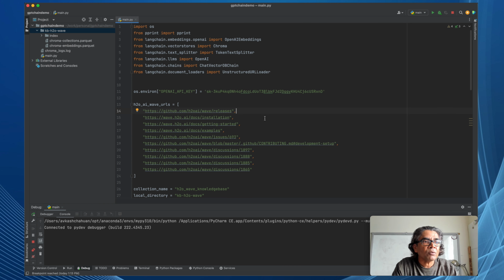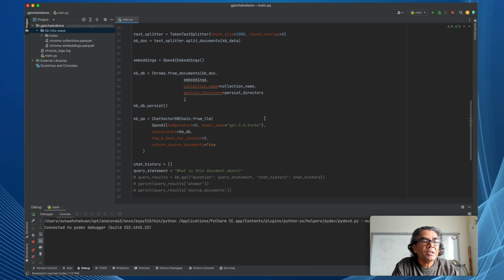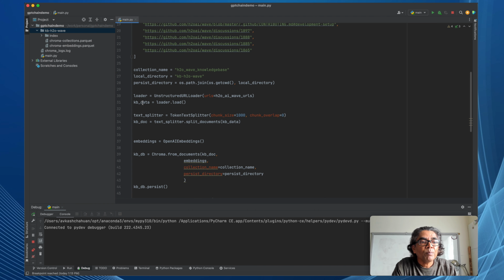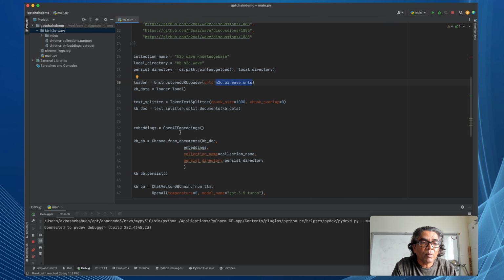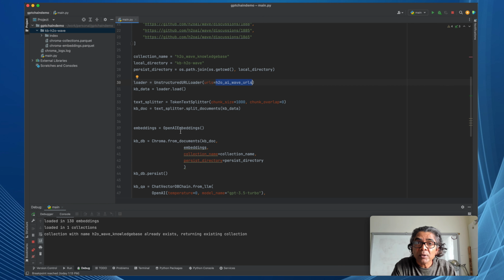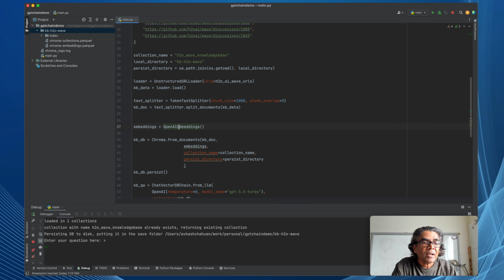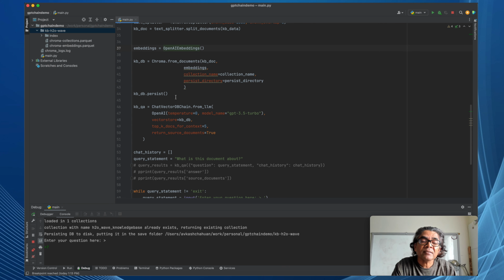This application is going to generate the knowledge base first by using all the URLs. Once the knowledge base is created, it's going to create the embeddings by using the OpenAI text ADA embedding models, and once the embeddings are ready, those embeddings will be saved into the local file system in the format of Parquet files, which are compressed files.